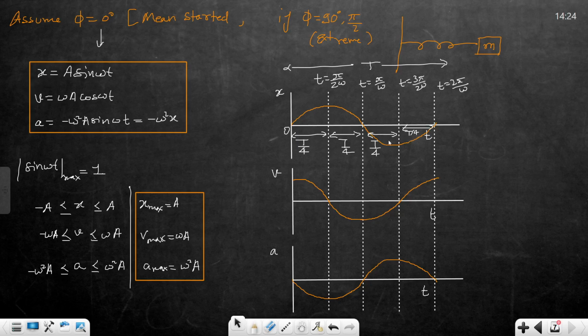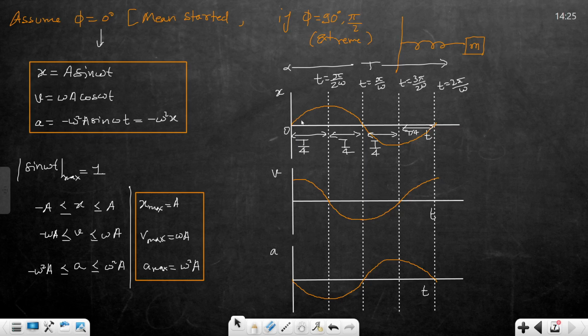Now how does T by 4 come about? Just look at the spring. This is the mean position. It will take T by 4 to go to the extreme, then T by 4, then T by 4, then T by 4. The net time is T by 4 four times, which is T. Is it clear?